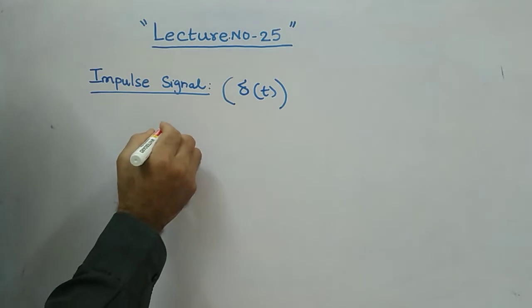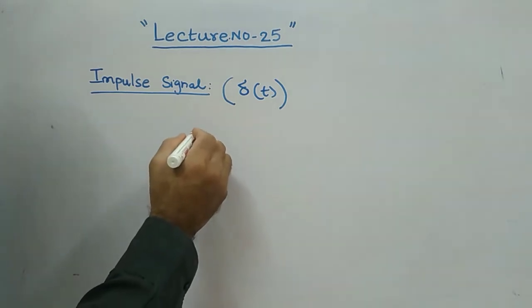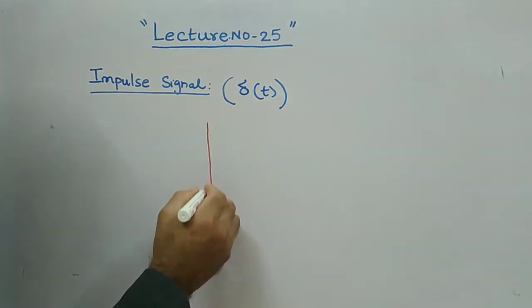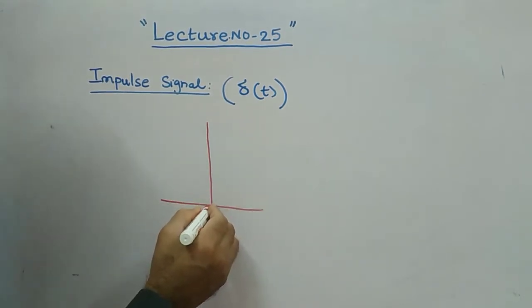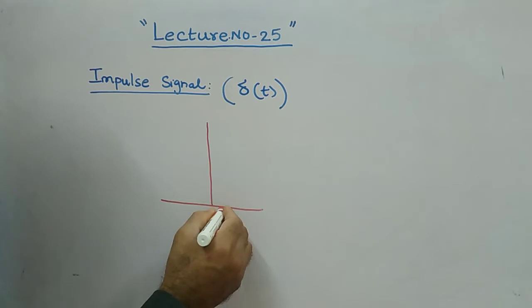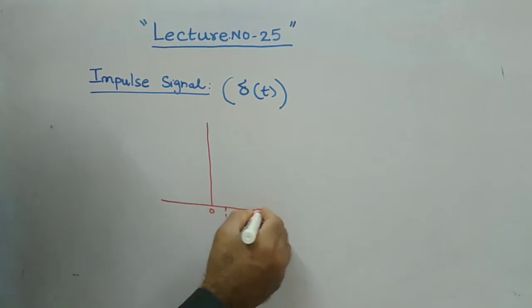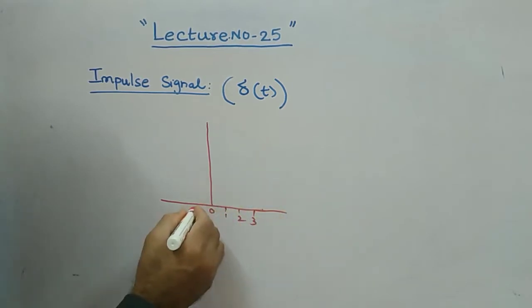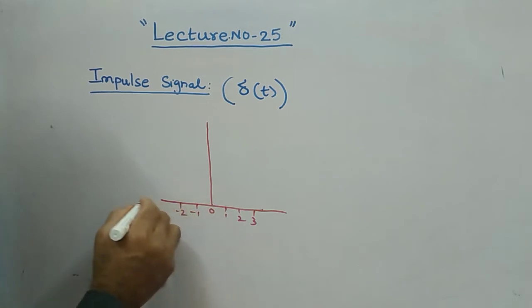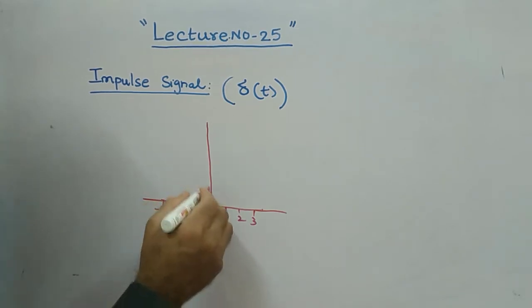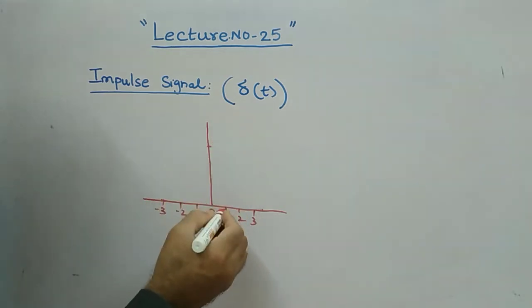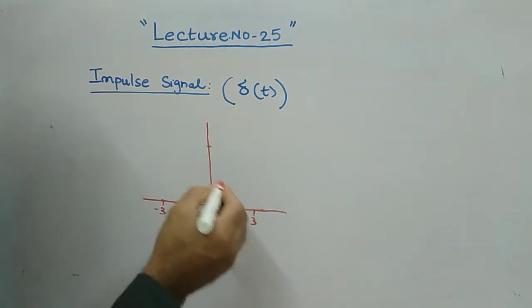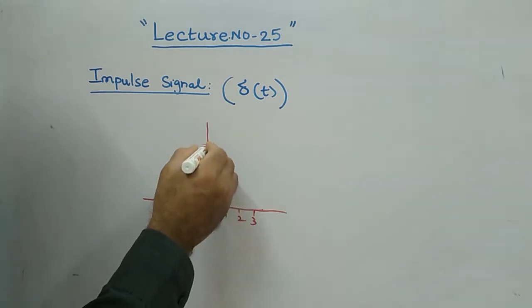And one more important property appears if we represent it graphically. Here 0, 1, 2, 3 and so on, and -1, -2 like that. For our convenience, let us take t as 1.